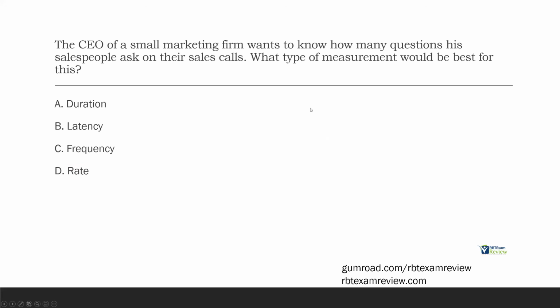The CEO of a small marketing firm wants to know how many questions his salespeople ask on their sales calls. What type of measurement would be best for this?